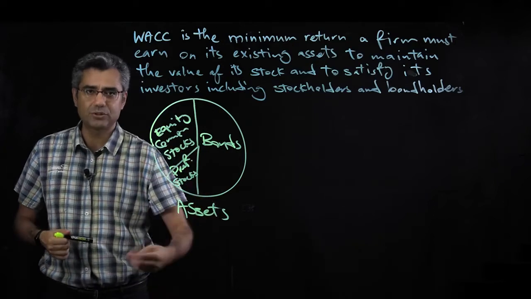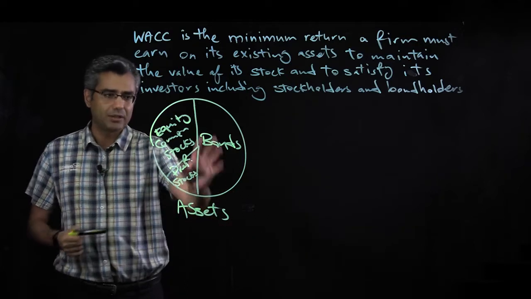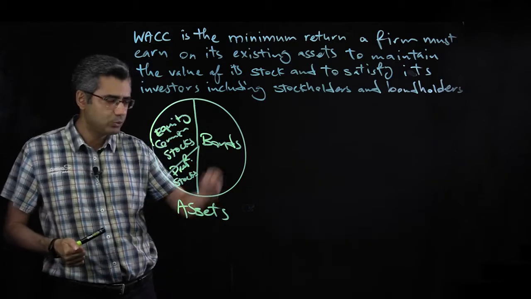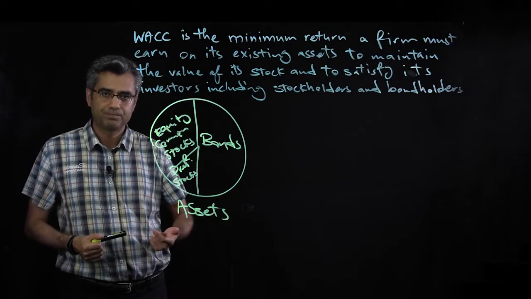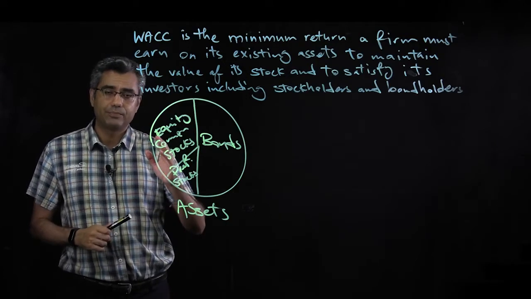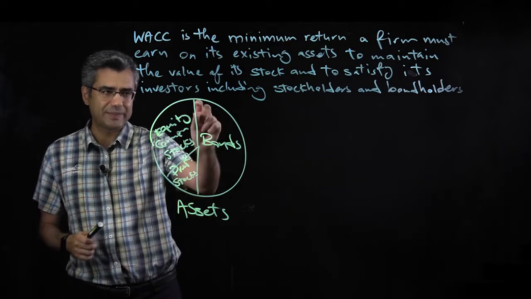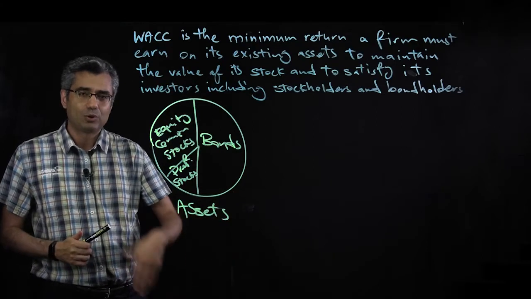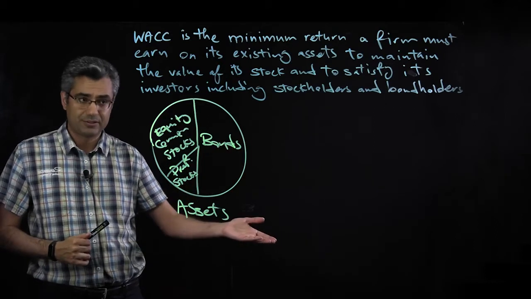This is actually the required rate of return, the minimum required rate of return a company needs to earn to satisfy the bondholders and stockholders, right? Otherwise, they won't be able to pay the interest to the bondholder. They won't be able to satisfy the stockholders. So this is the minimum they need to earn. And this is called the weighted average cost of capital. So we need to make sure we satisfy all people who invested in the company. So when we go for a new project, we need to make sure we earn enough to satisfy our investors.